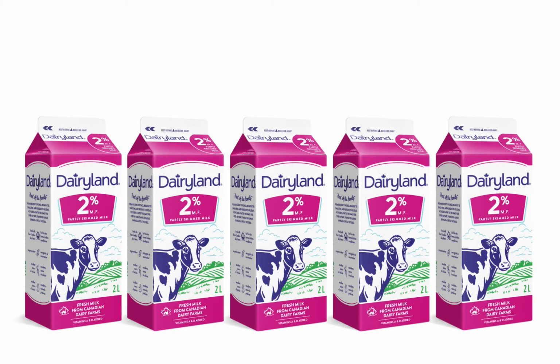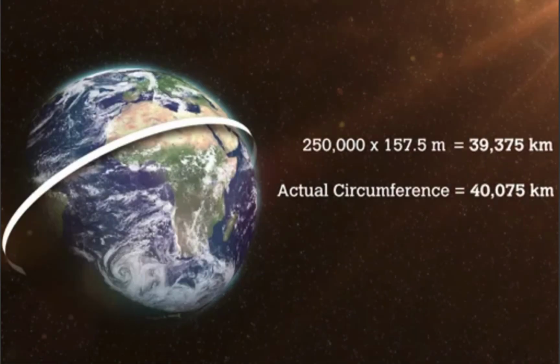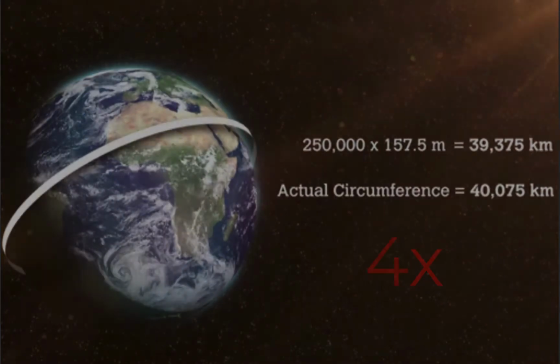Each minute, a person's entire 5 to 6 liters of blood volume will pass through the heart. Each day, your heart will beat approximately 10,000 times, and over an average lifetime, it will beat approximately 2.5 billion times. The tubes that carry the blood are called blood vessels, and there are 3 to look at: arteries, veins, and capillaries. If these blood vessels were to be removed and stretched out into one long tube, it would roughly be 161,000 kilometers of tubes, or 4 times the circumference of Earth.